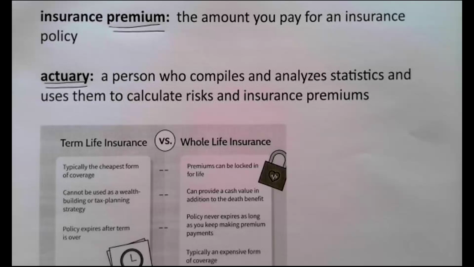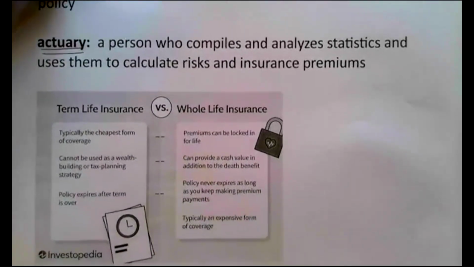If you're a 40-year-old woman who's never gotten a ticket and never been in an accident, you may not have to pay as much as somebody else who's been in 3 accidents and got 5 tickets and 2 DUIs. Right. So the actuary figures out how much people have to pay based off the likelihood that the insurance company is going to have to pay out on you. I just talked about car insurance for a minute, but what we're going to be talking about for the next couple problems is life insurance.